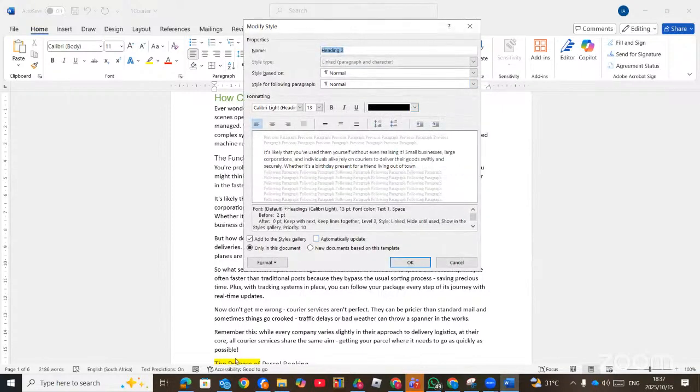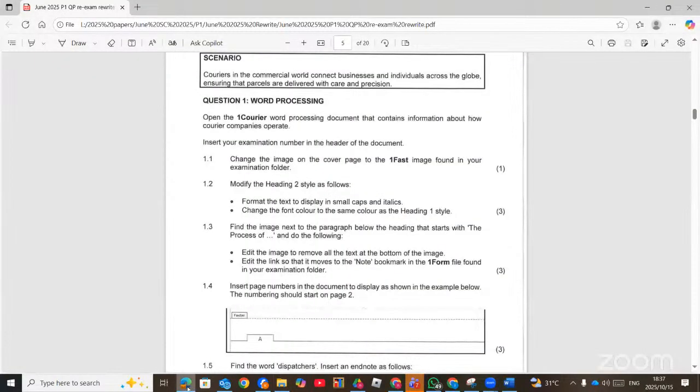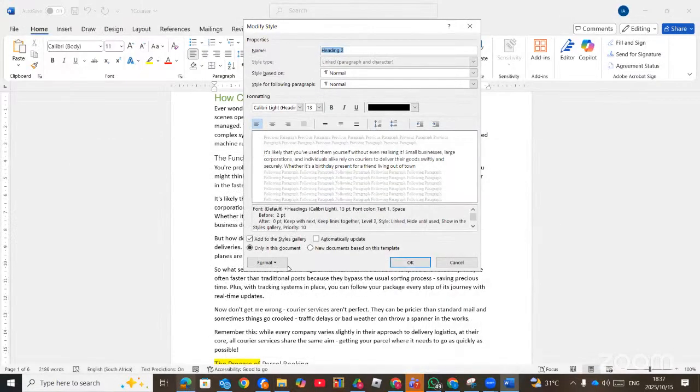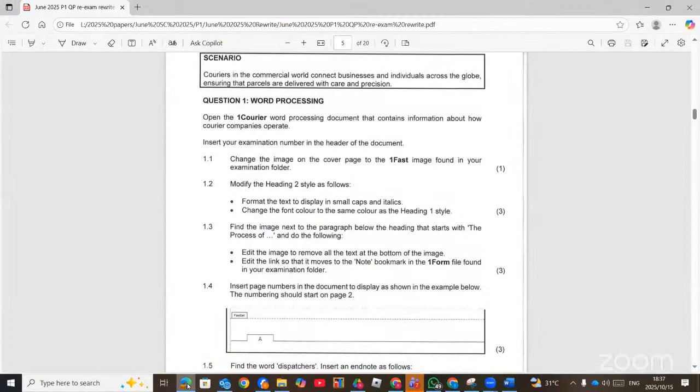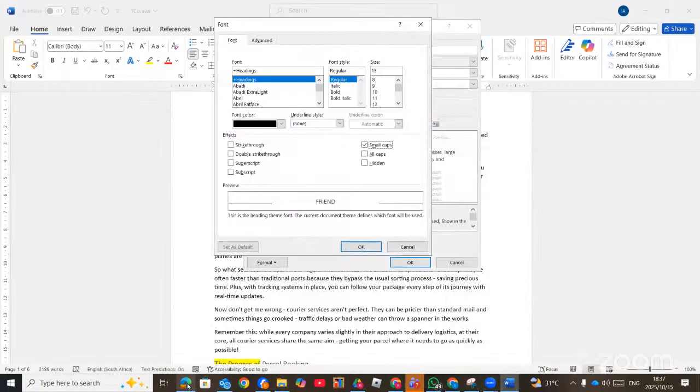And then according to the question, the text to display in small caps. So we go to format, font, and then we choose small caps. Then again, and it should be in italics. So through the font, we will see italic.